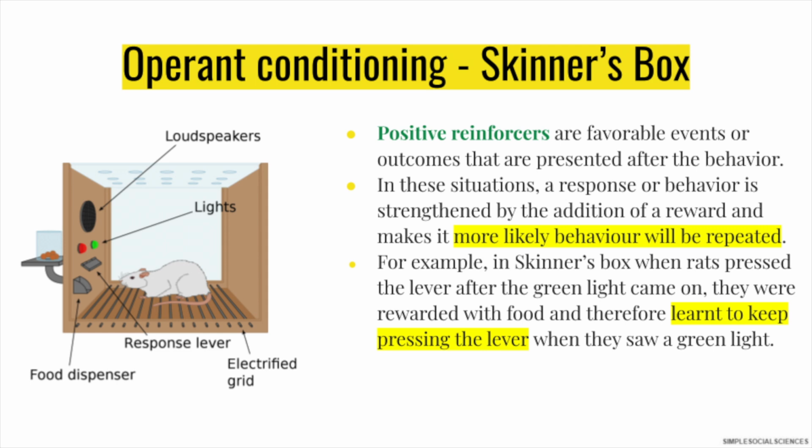Skinner presented these animals with different coloured lights because when the green light would go off, if the rats pressed the lever, they would be rewarded with a food pellet. This meant that the rats soon learnt to keep pressing the lever so that they can continue to receive the reward. Therefore, the behaviour was positively reinforced and made it more likely that it would occur again in the future.